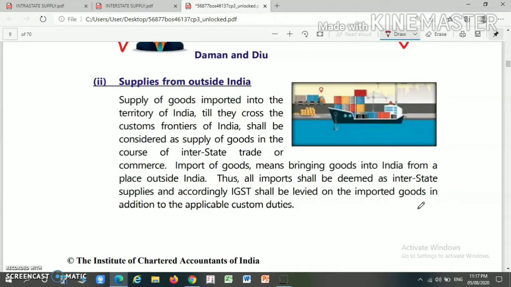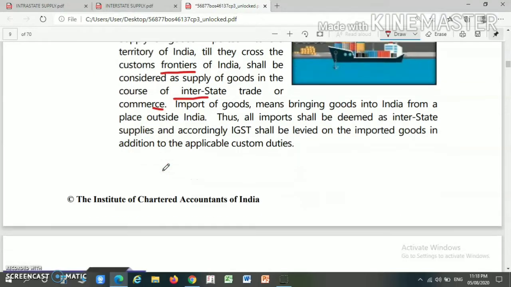Next point is, if you are importing goods from outside India, then the goods, till they cross the customs frontier of India, shall be considered as an interstate supply. So supply of goods imported into the territory of India till they cross the customs frontier of India shall be considered as a supply of goods in the course of interstate trade or commerce. So import of goods is considered as an interstate supply.